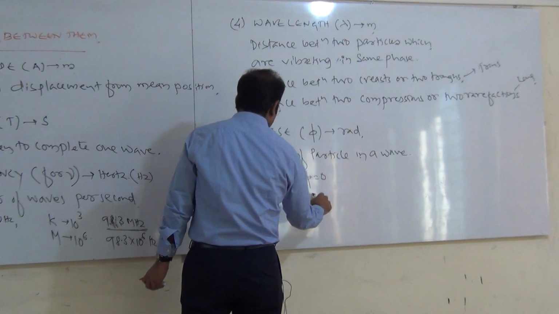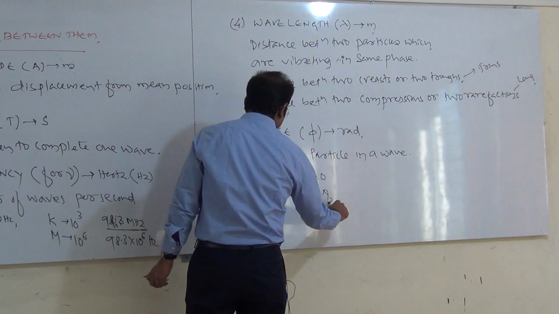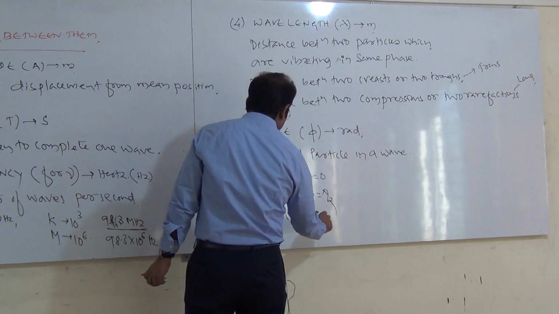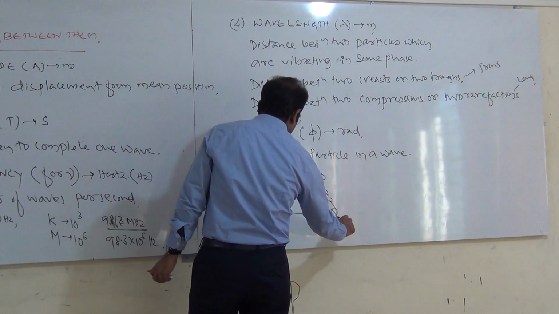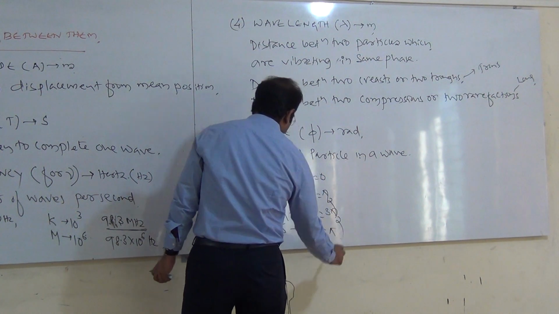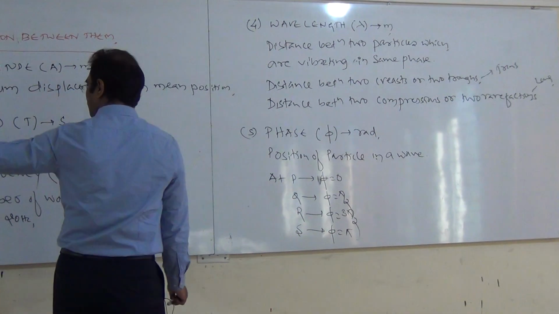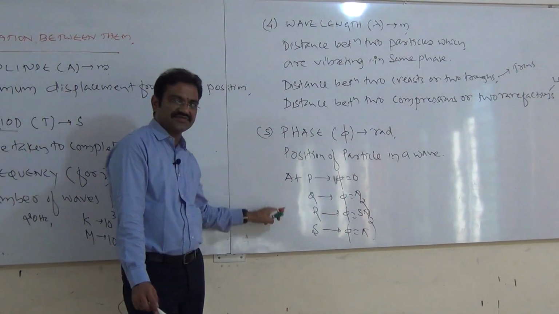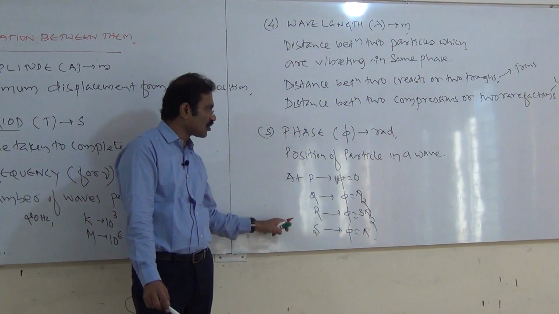At Q, phi is equal to pi by 2. At R, phi is equal to 3 pi by 2. At S, phi is equal to pi. In different positions, the phases are different. So this is what the phase is.